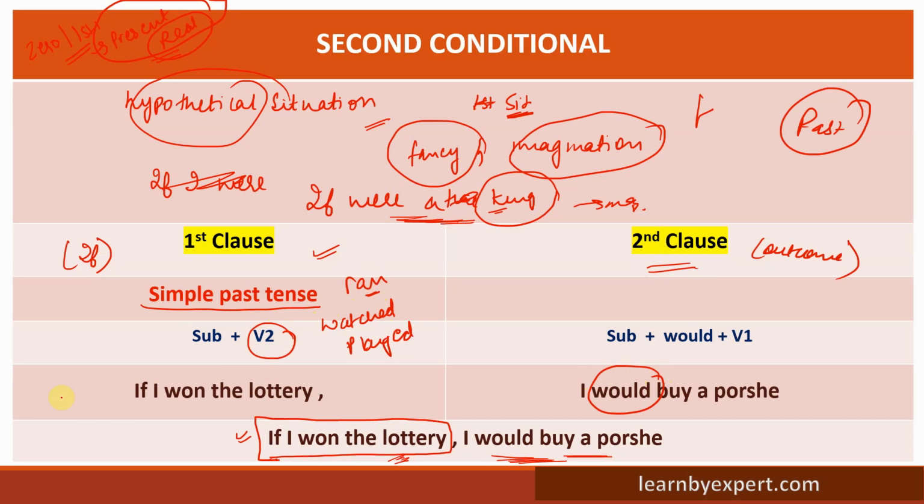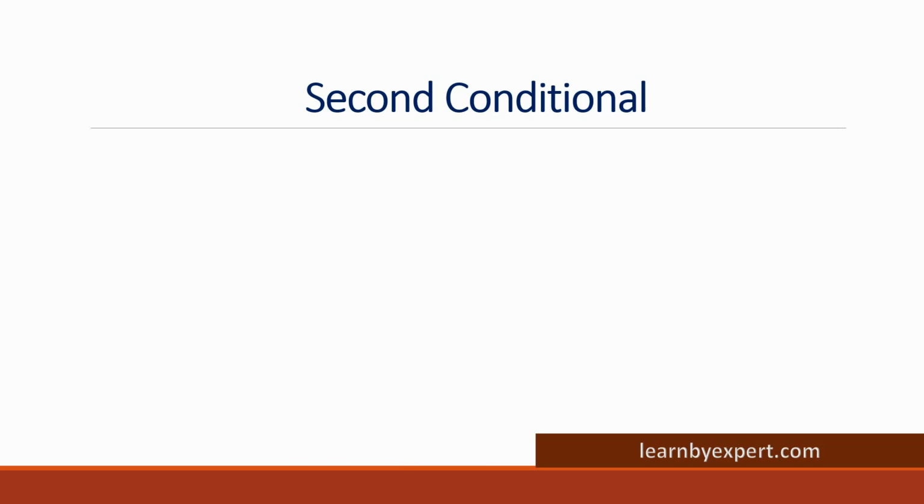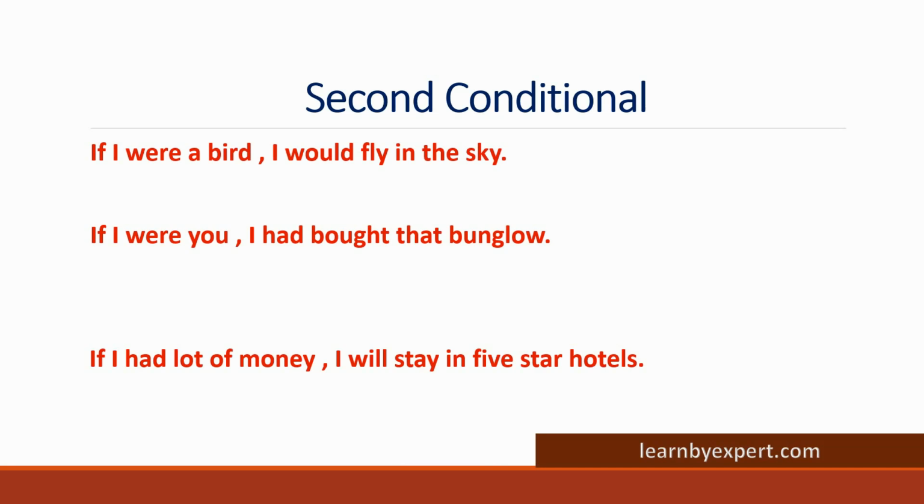And this is the favorite part of the exam. The favorite questions that come from the conditional are majorly from this topic. So mark this with a lot of stars because this is very, very important.